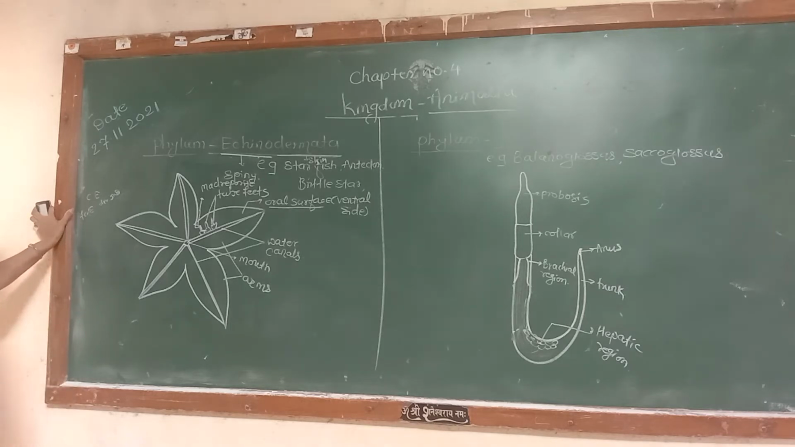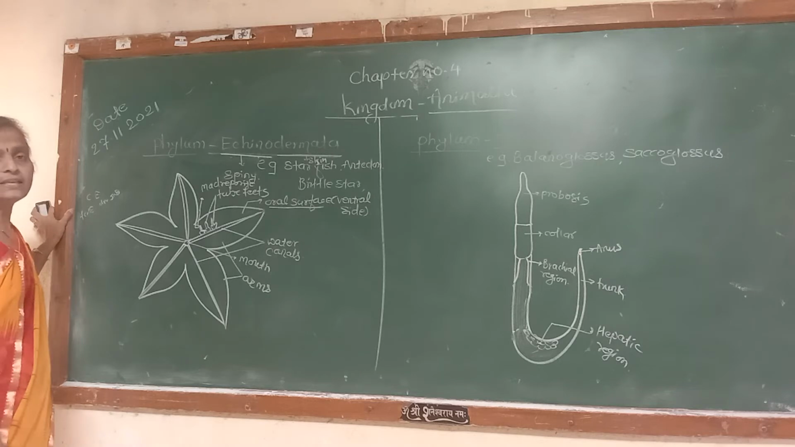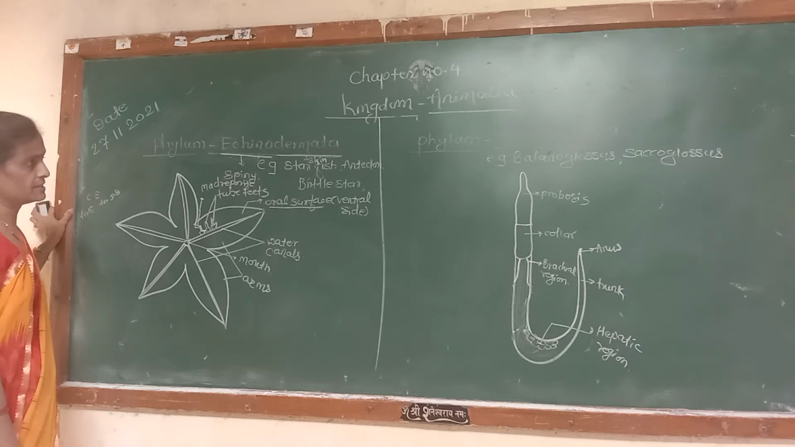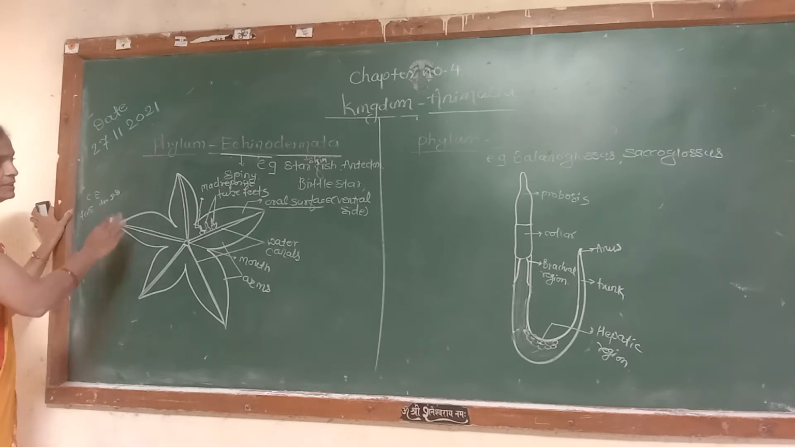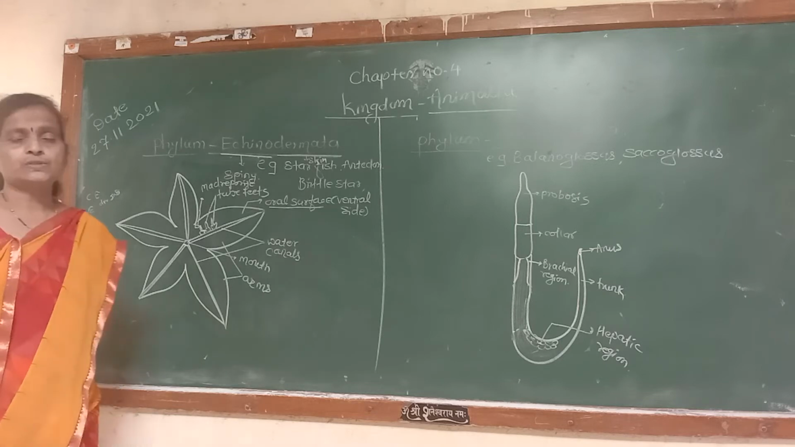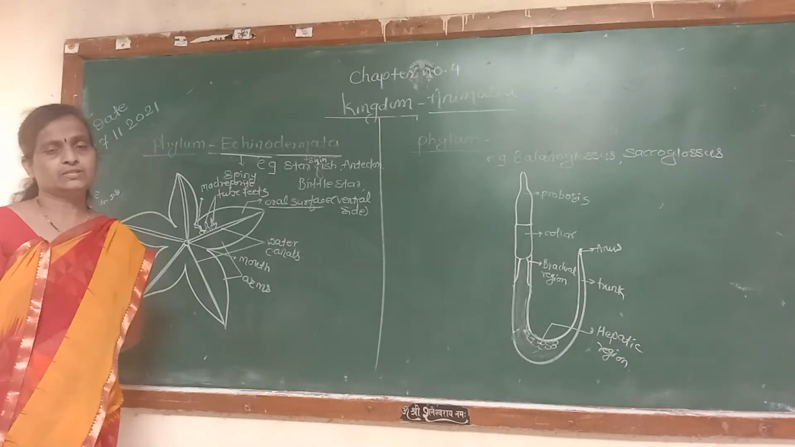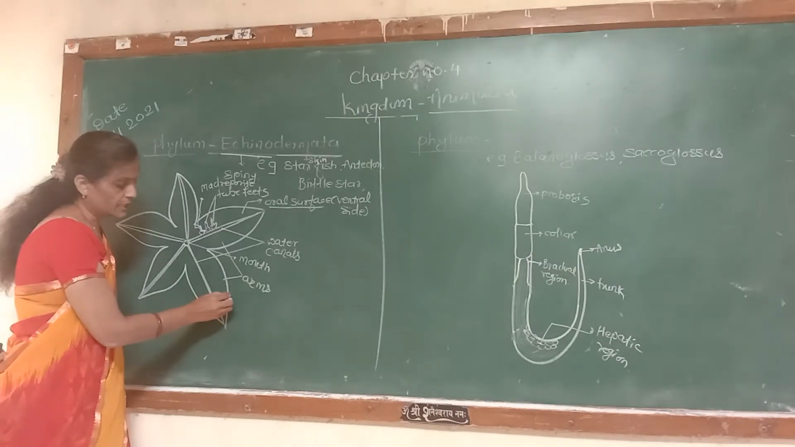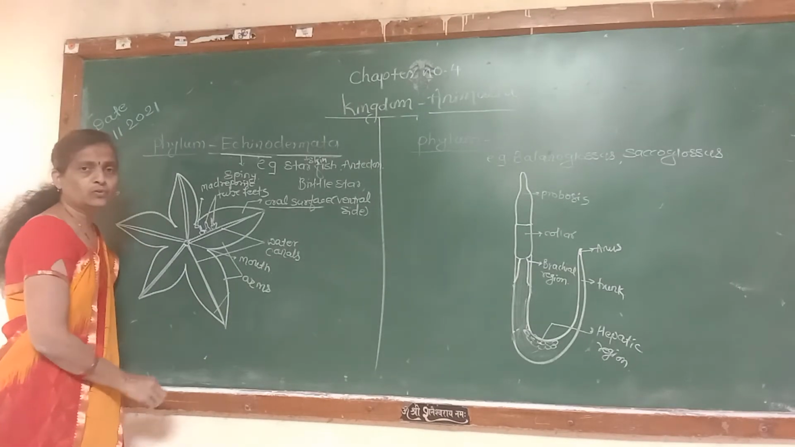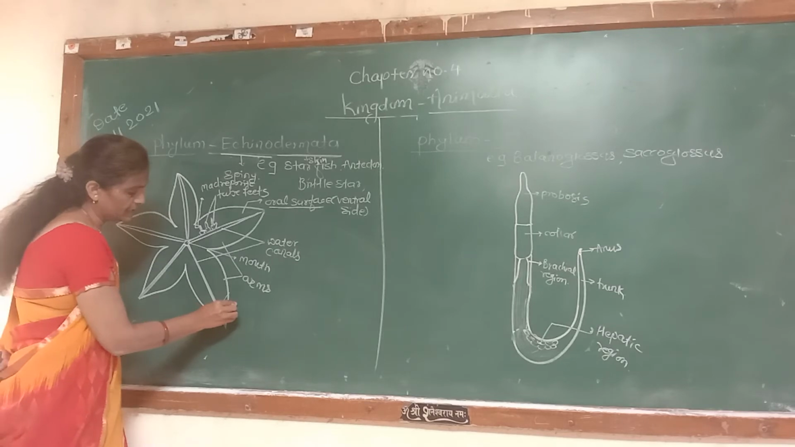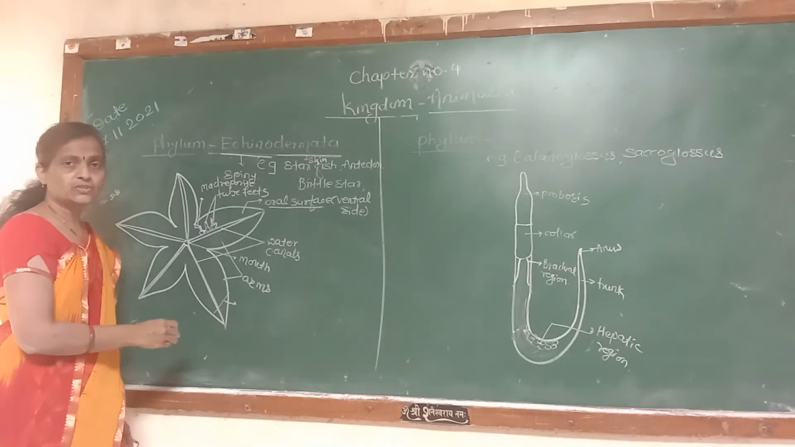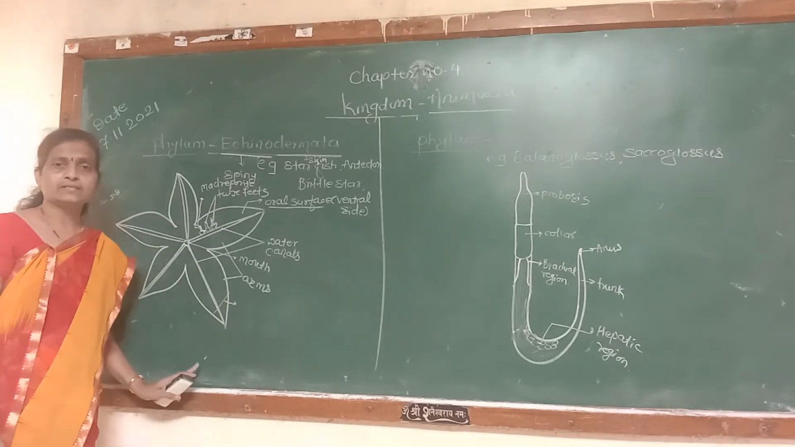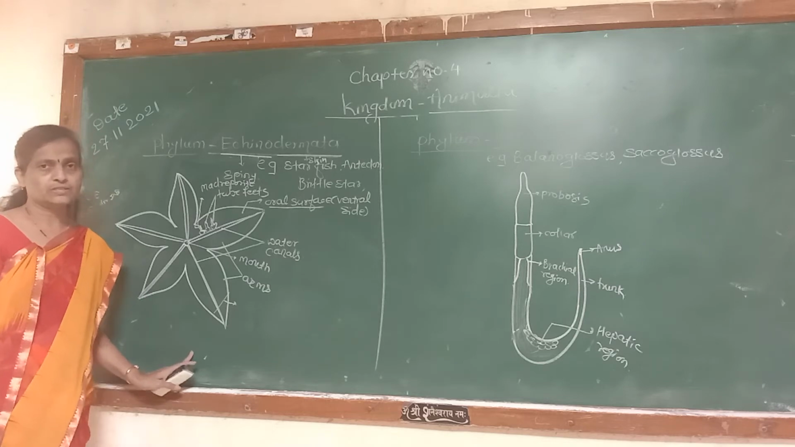Now, fertilization is external and development is indirect. Sexes are separate, and these animals show the power of regeneration. That means if any part of the body is cut, they can easily regenerate it, and that is known as the power of regeneration.